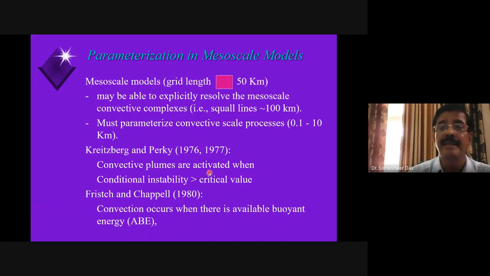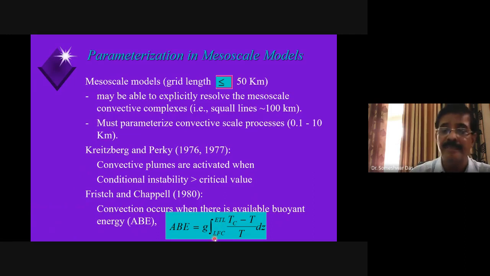Okay, and they defined the available buoyant energy by this expression, right? ABE, the available buoyant energy, is given by the difference of the temperature of the cloud over the surrounding environment and integration of that from LFC, that is level of free convection, to the ETL, the equilibrium temperature level. You know all these things, right? LFC and ETL. We have studied in the thermodynamic diagrams, right? So integrated value from the level of free convection, or you can say from the base of the cloud to the top of the cloud. Right?